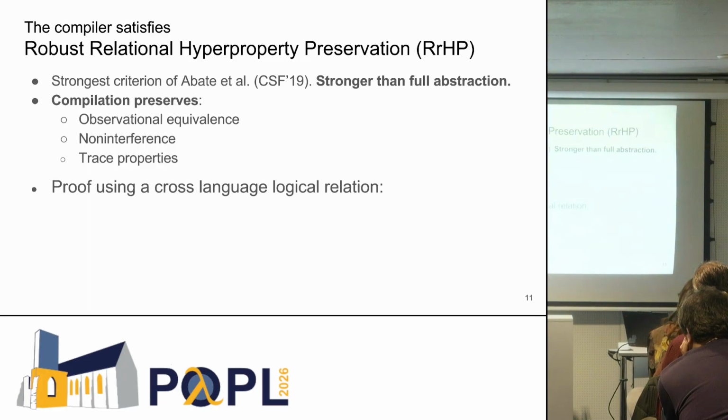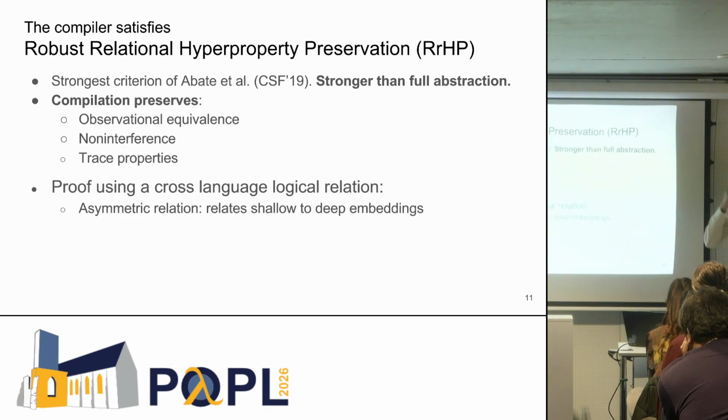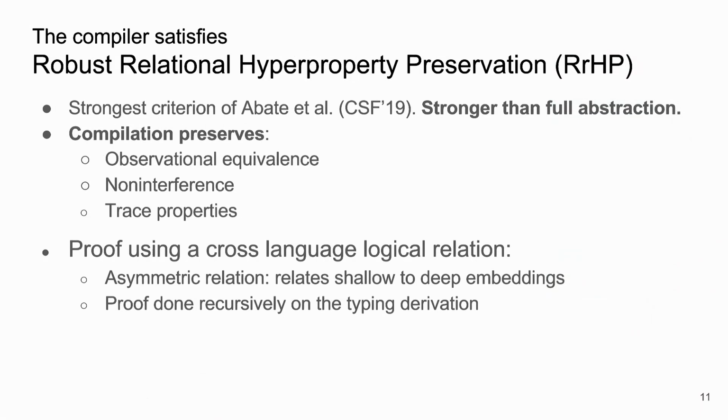And we prove this by using a cross-language logical relation that relates a shallowly embedded program to a deeply embedded program. So it's kind of asymmetric. And the proof, again, is done recursively on the typing derivation. And what's most important is that we did not have to do any meta theory of F*. We just have to define this typing relation and do the proofs using the logical relation.